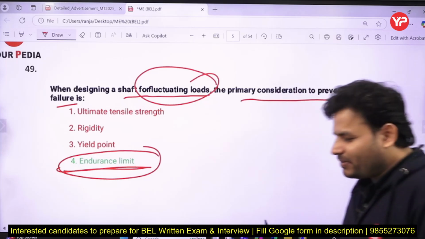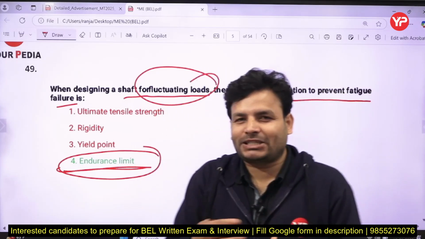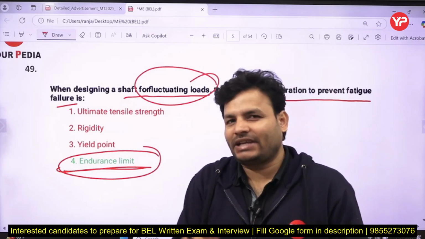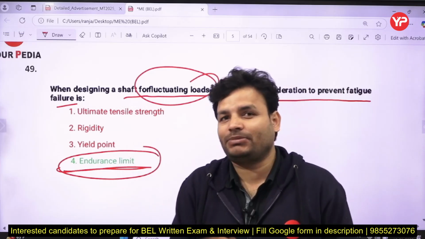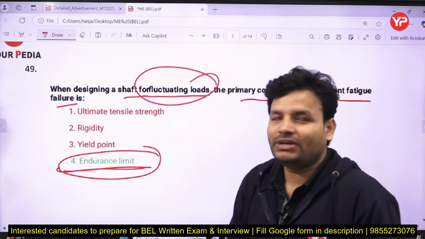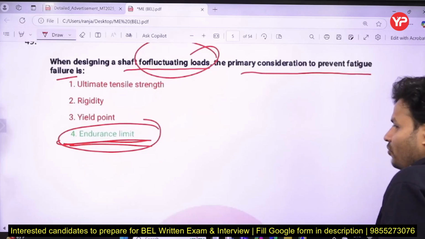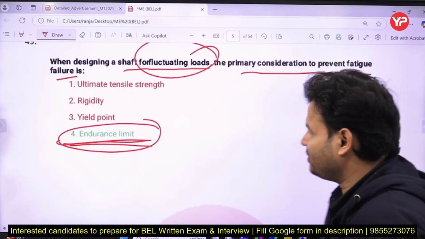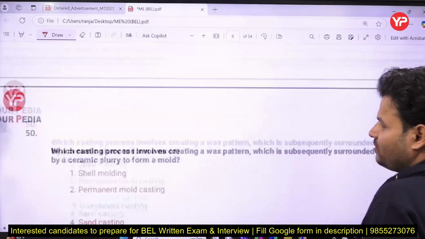What is the endurance limit, my dear friends? We can say it is that value of maximum stress for which it can complete an infinite number of cycles without any failure. That maximum load over which it can complete the maximum number of cycles without any failure is known as what? Your endurance limit. Obviously if you increase the load, the life will decrease, right? Now come to the next question.